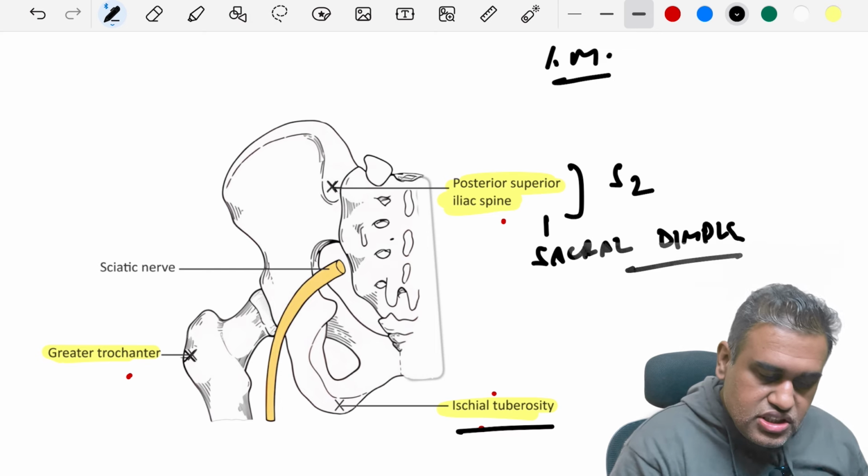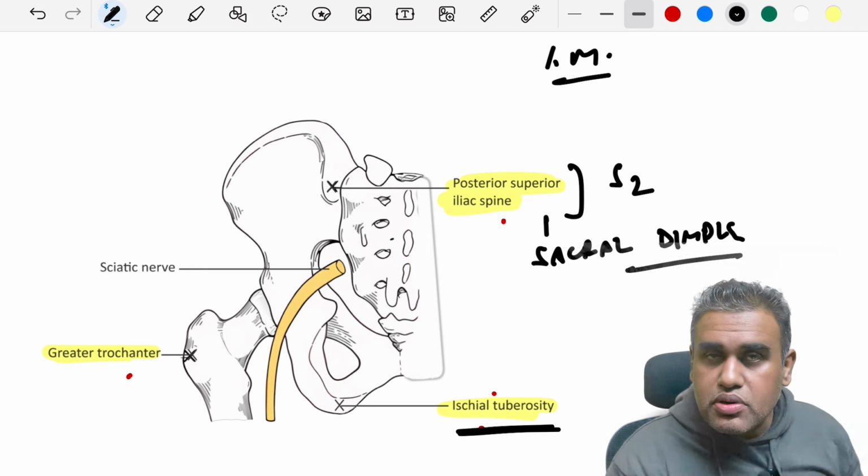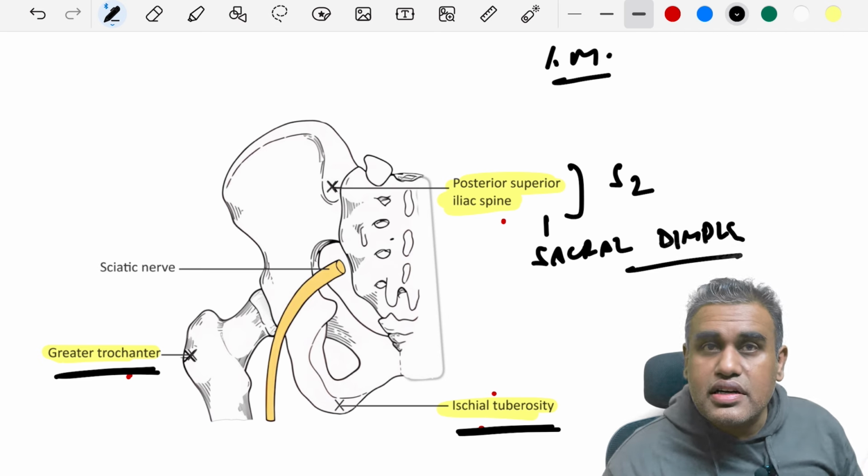And we have another point known as ischial tuberosity, where normally when we sit on a hard surface, the bone that touches the surface is the ischial tuberosity. On the lateral side, we have a bony projection known as the greater trochanter.